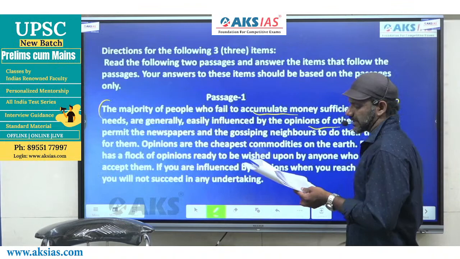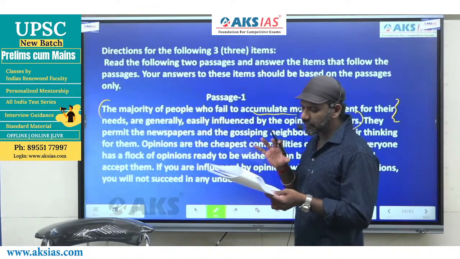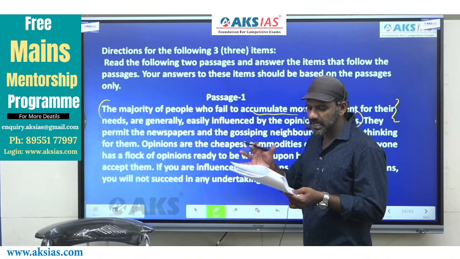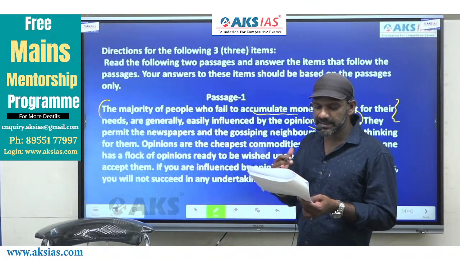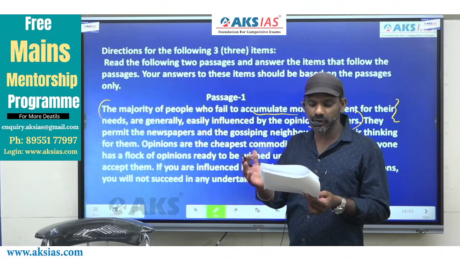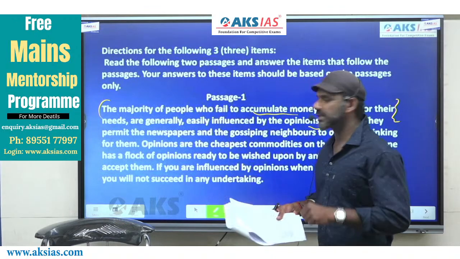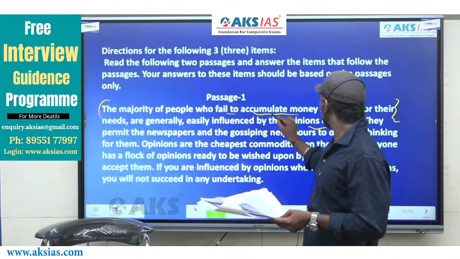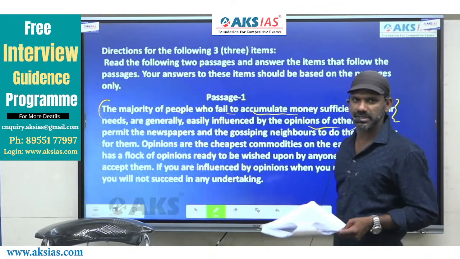The very first sentence says, the majority of people who fail to accumulate money sufficient for their needs are generally easily influenced by the opinions of others. The meaning of this sentence is, people fail to accumulate money for their needs actually.